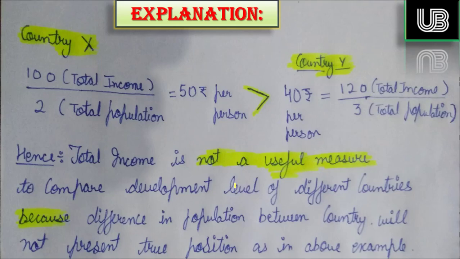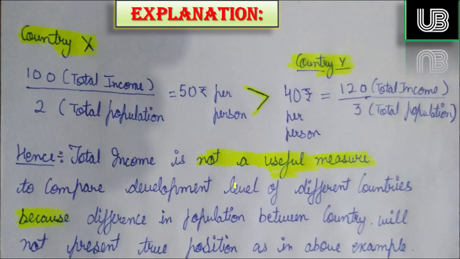So here is an example that I have given you, why total income is not a right factor to compare between two countries. In a very simple way, using a single unit, I have compared these two countries.